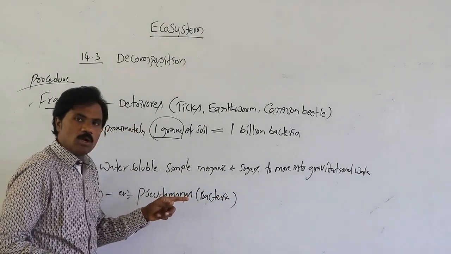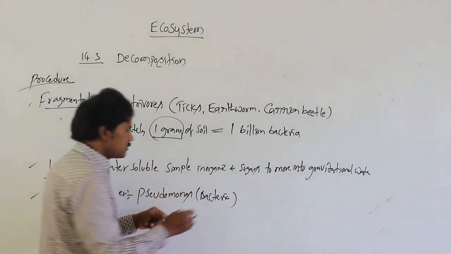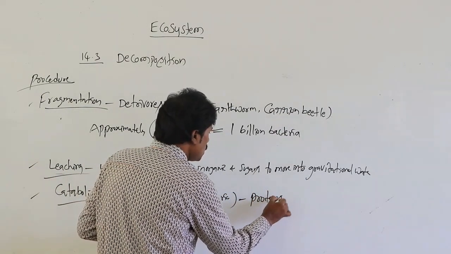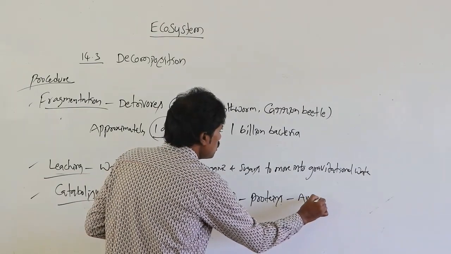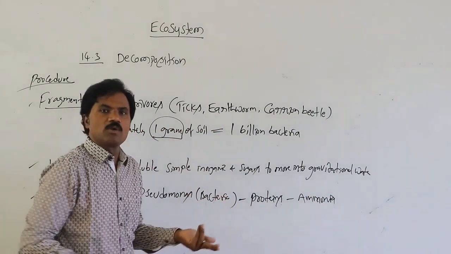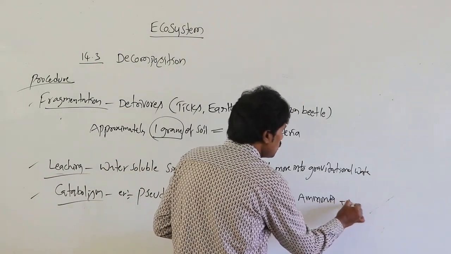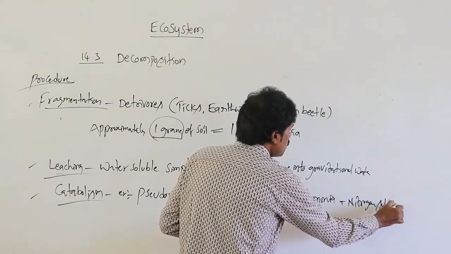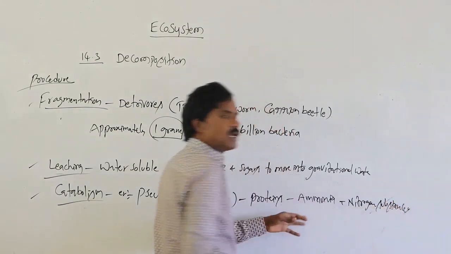In that, Pseudomonas converts proteins into ammonia as well as nitrogen substances, and other nitrogen substances.